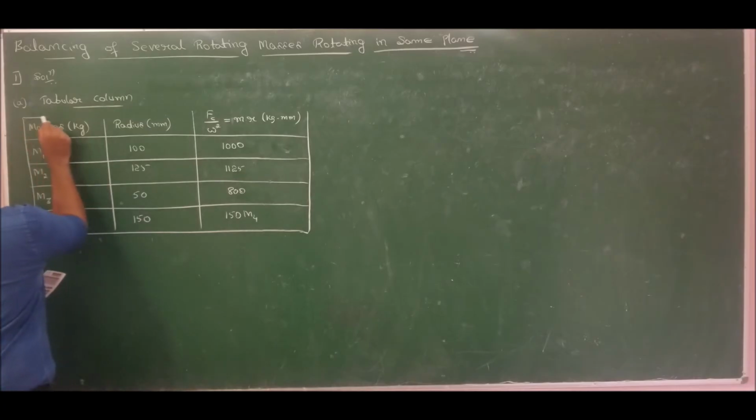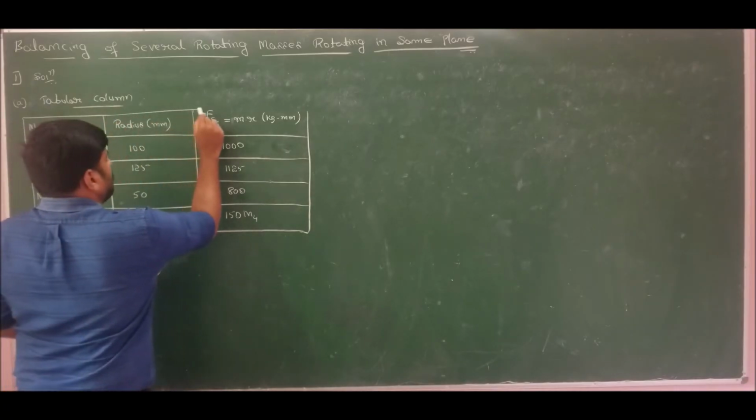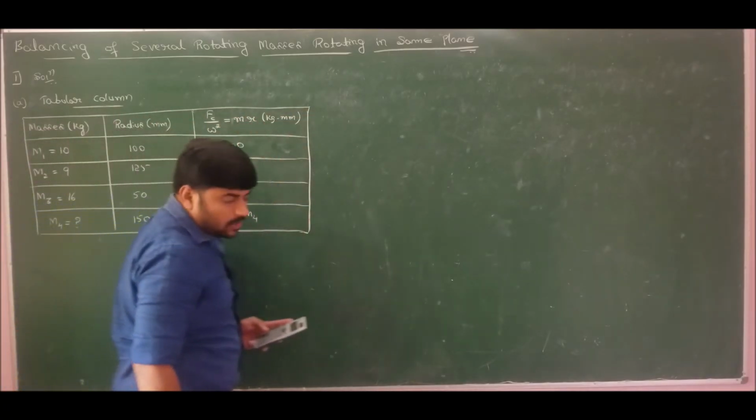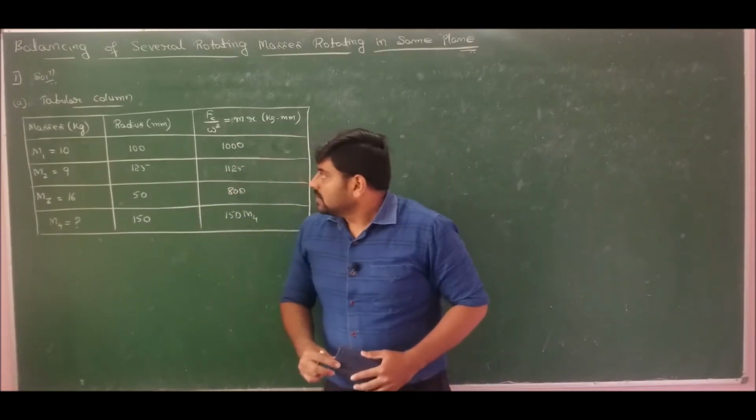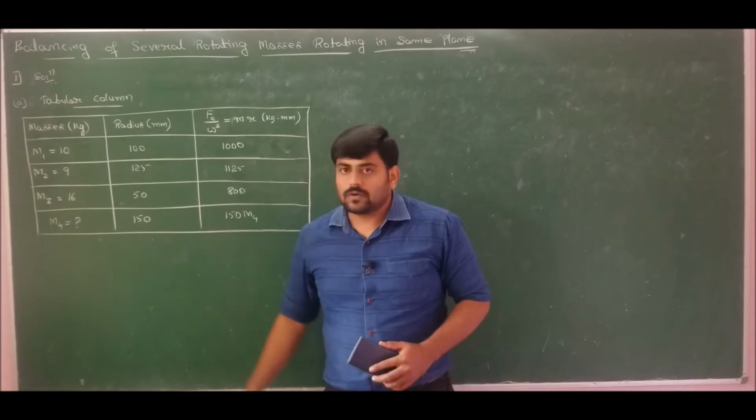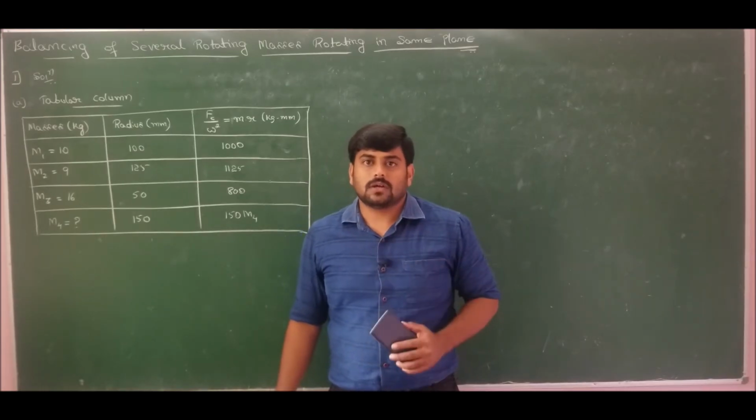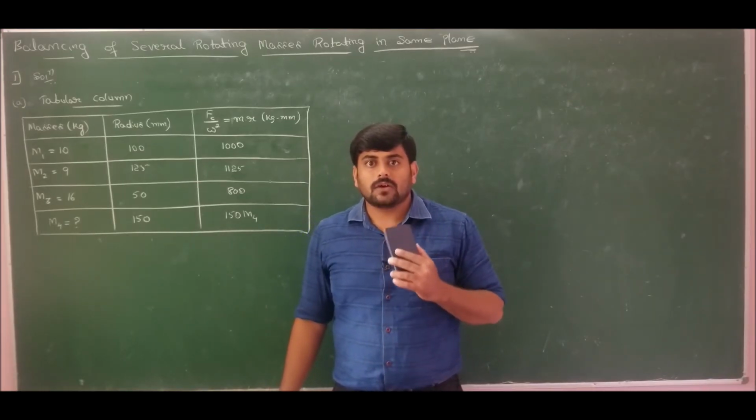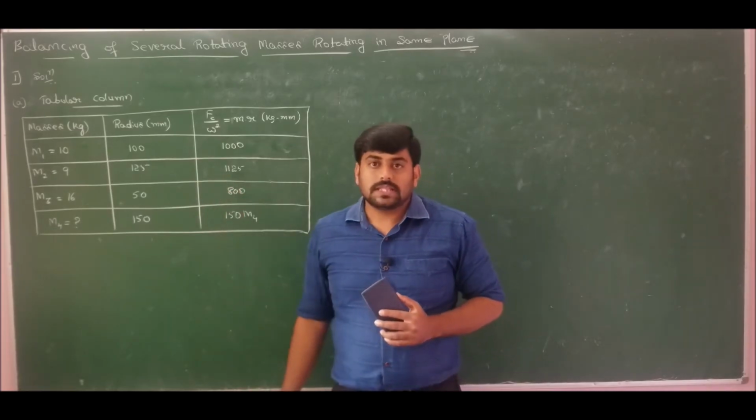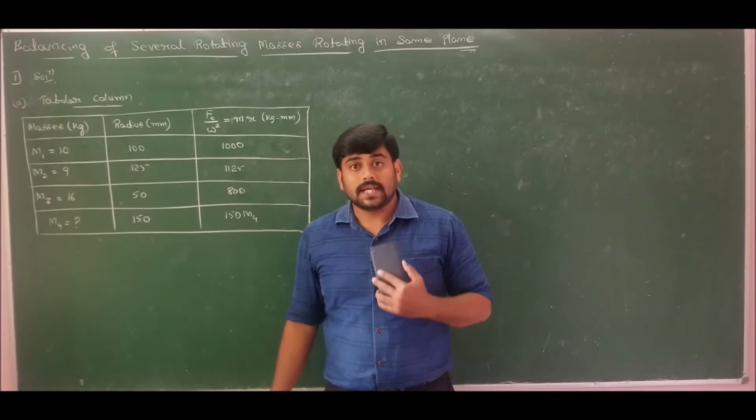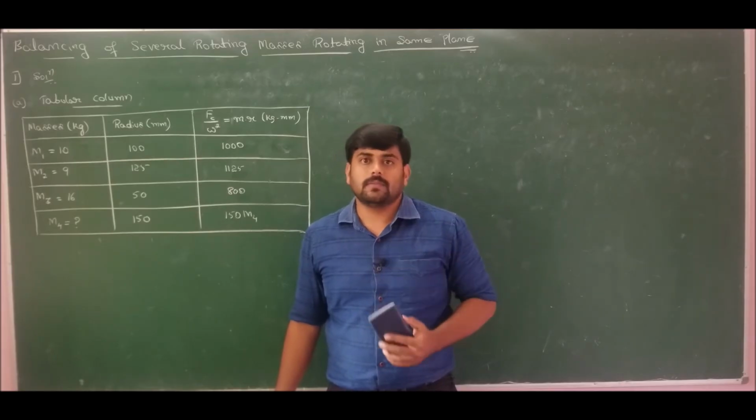Now how many unknowns are there in this tabular column is my question. You think it over and tell me how many unknowns are there in this tabular column. Through visual inspection you people will say M4 only one unknown. No, that is wrong. We want the angle of rotations. We want the angular positions of these masses, which we term it as direction. Direction is also very important for us.